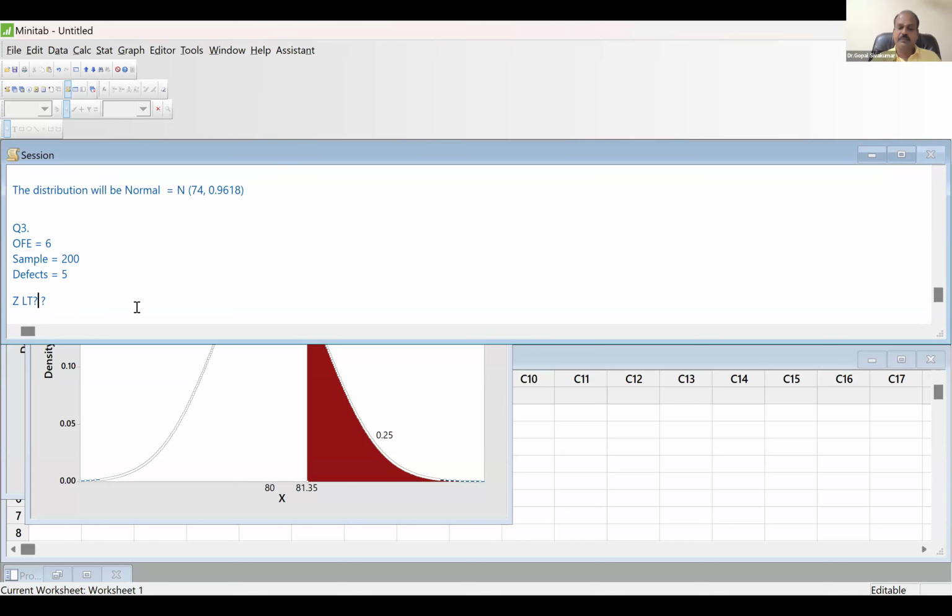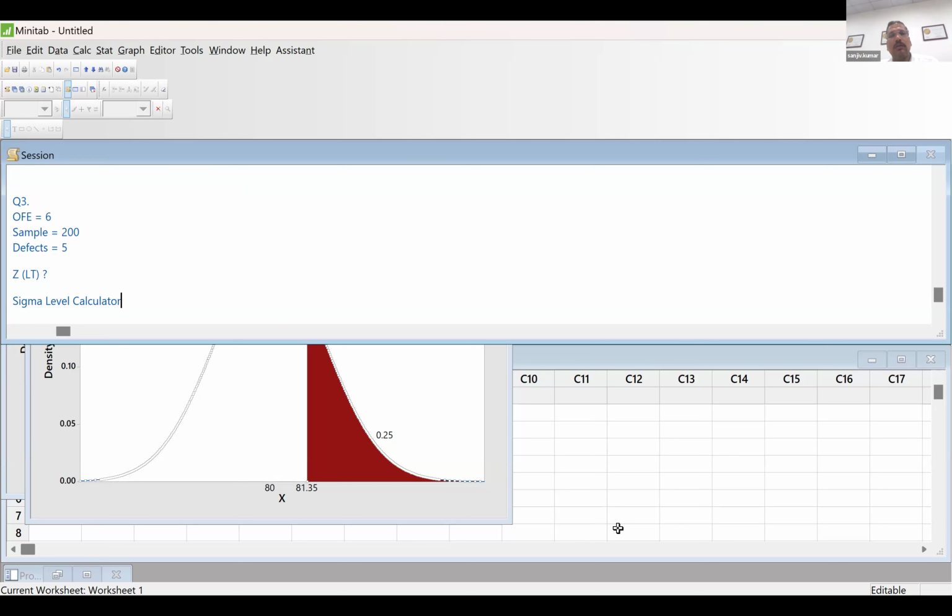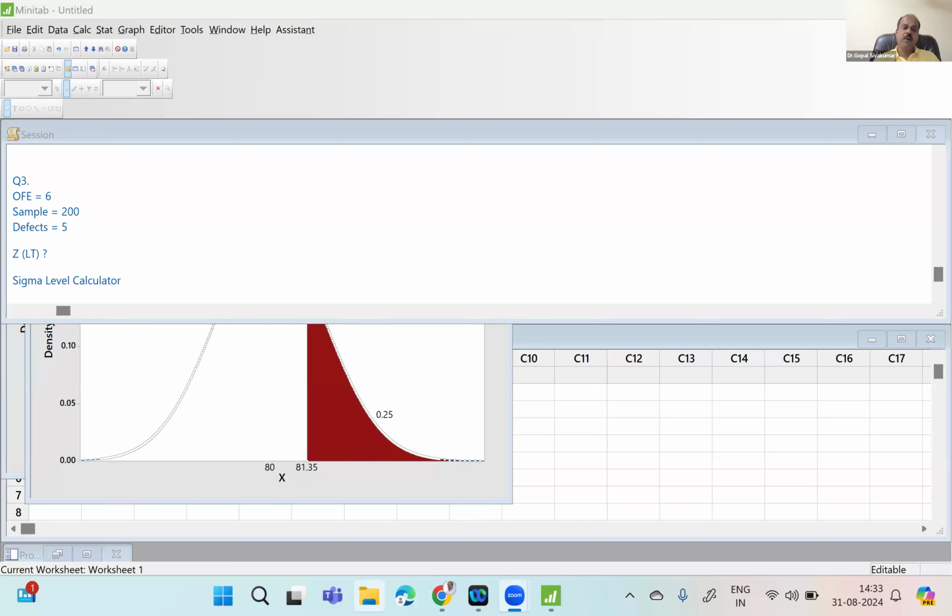Okay, LT means long term. So they are asking ZLT. So I suggest you use the sigma level calculator given by me, right? So I will open that. Just wait.